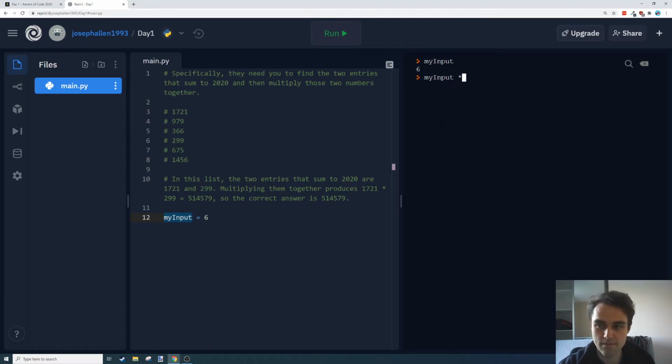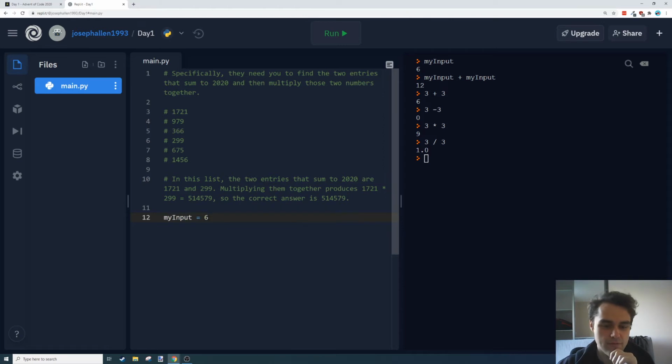We can add it to itself, and we'll get 12. So in Python, we've got all that basic maths. We can do 3 plus 3, 3 minus 3. Multiplication is done with an asterisk, and division is done with the /. And there's a bunch of other stuff there, but let's not worry about that for now.